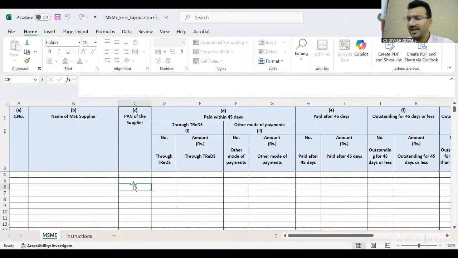Another change: in the V2 version, you have to mention each and every entry in the form. But in the V3 version, you just have to go to the MCA website and log in as a business user. Once you go for filing of MSME-1, you will get this sheet. Just fill this sheet and upload it there. The data will automatically be captured. In a single sheet, you can mention approximately 1,000 entries. Earlier there was a restriction of 99 entries, but now approximately 1,000 entries you can make in this sheet.